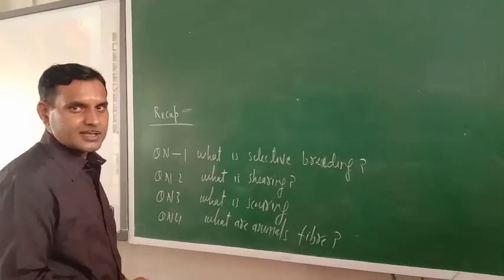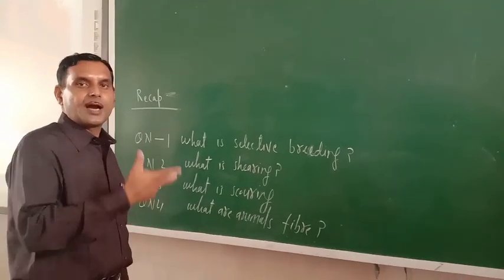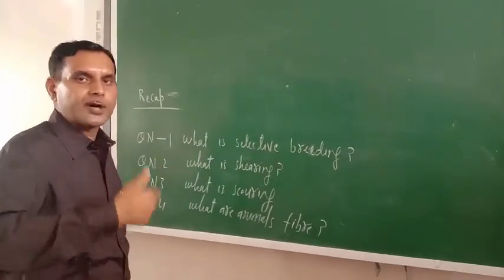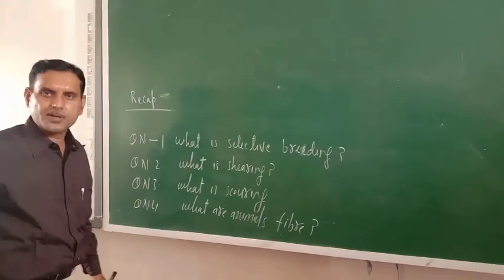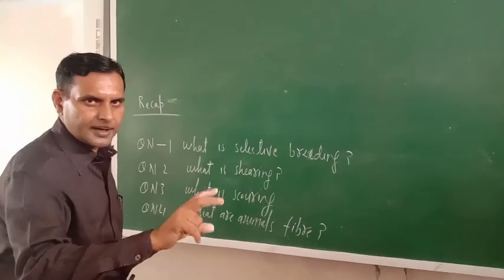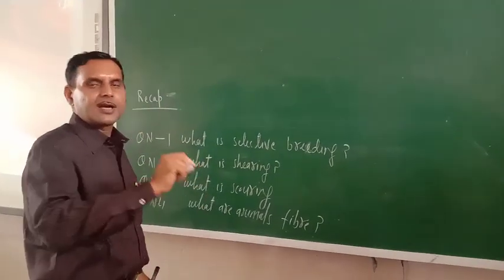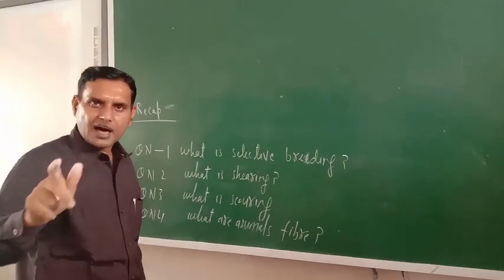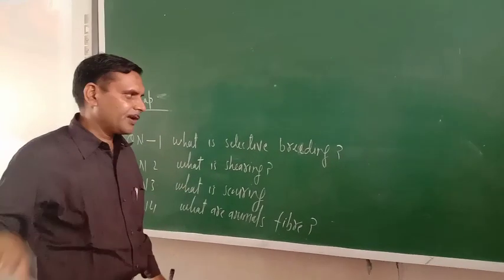Then we discussed knitting, weaving, spinning. Fibers can be converted into yarn by spinning, and yarn can be converted into fabric by knitting and weaving.